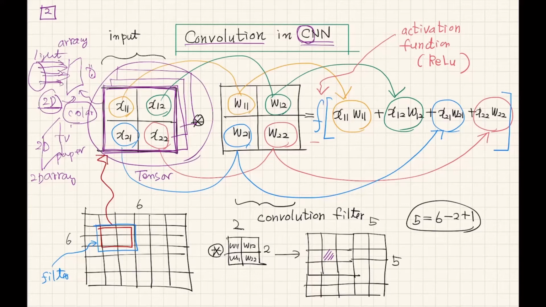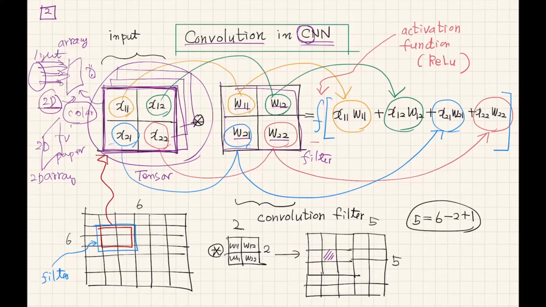If we apply the convolution of image data with a convolution filter, this is the filter. It has W11, W12, W21, and W22. This is a very simple case.